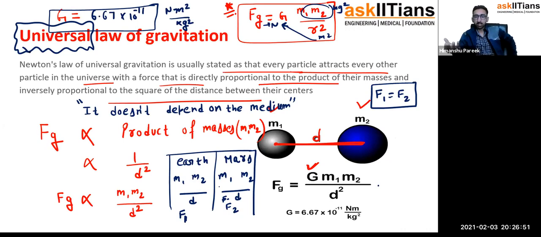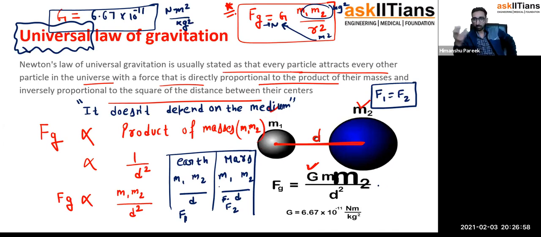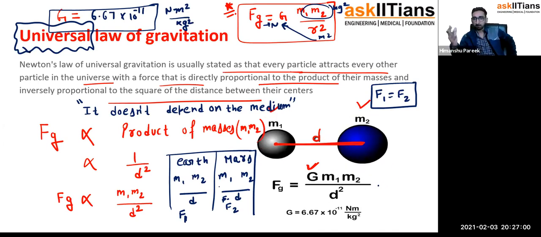Many times Olympiads try to confuse. They give an imaginary situation that there are two mass particles, m1, m2, separated by a distance d. You place them in the air and calculate the force. And then you place those same two mass particles m1, m2 at the same distance d, but now you are putting them in the water. Calculate the gravitational force. Will it be F? Will it be less than F, greater than F? The answer is exactly F, because gravitational force does not depend upon the medium. I hope you got my point.